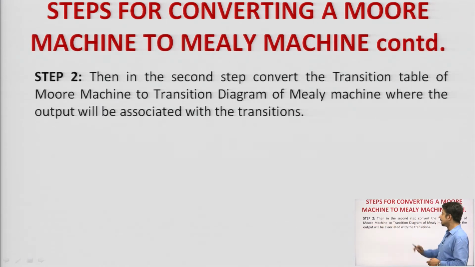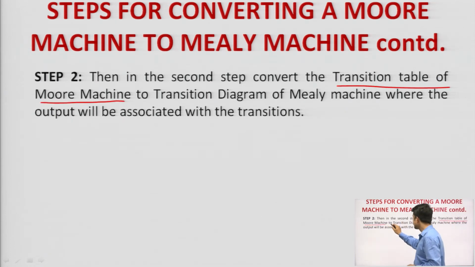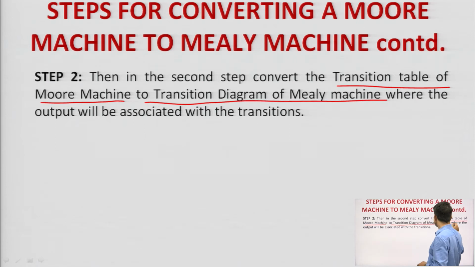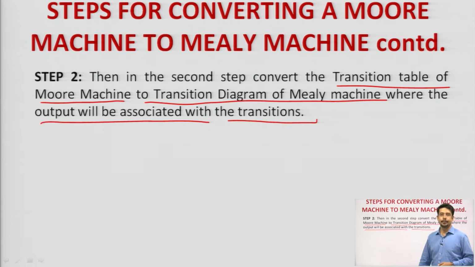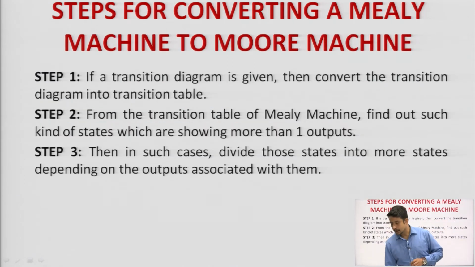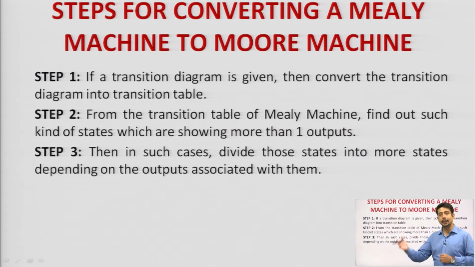The second step says to convert the transition table of the Moore machine to the transition diagram of the Mealy machine, where the output will be associated with the transitions. Got it? So, now we need to convert the transition table that we have got for the given Moore machine to the transition diagram of the Mealy machine, and then finally you can write down the transition table for the Mealy machine if you want. This is step 2, and how to do that I will show you with an example.